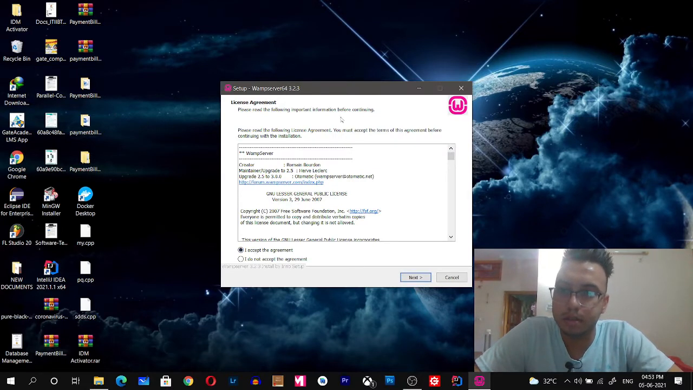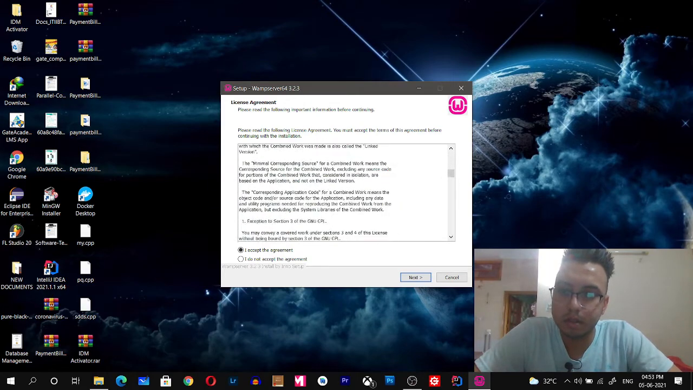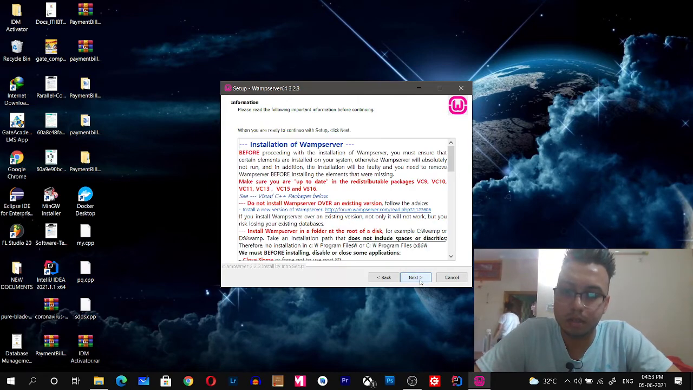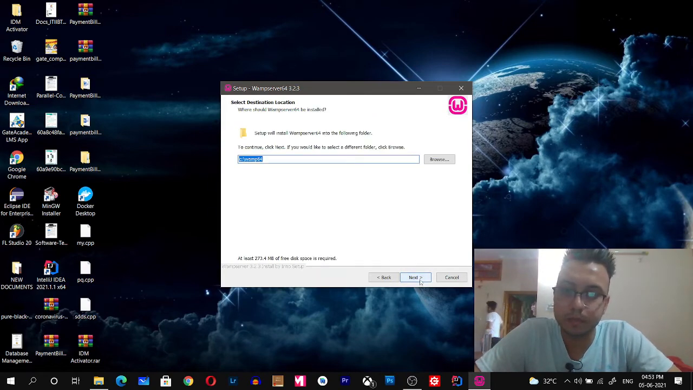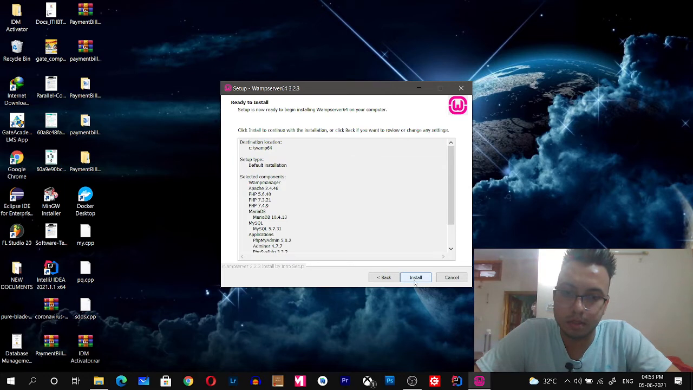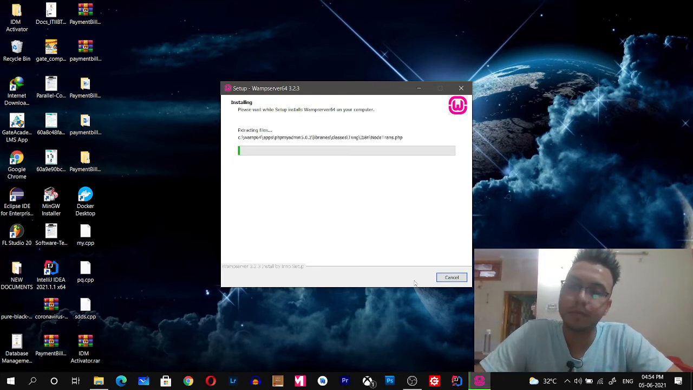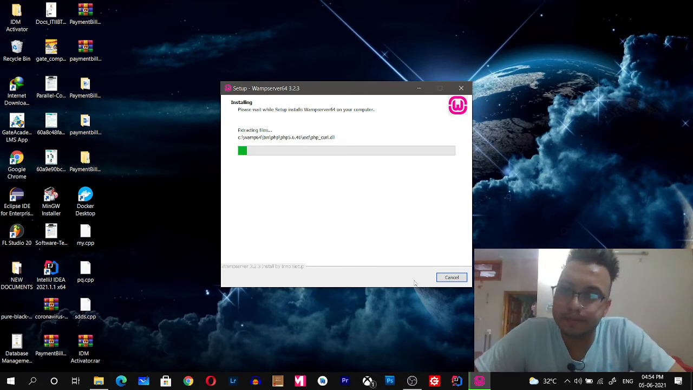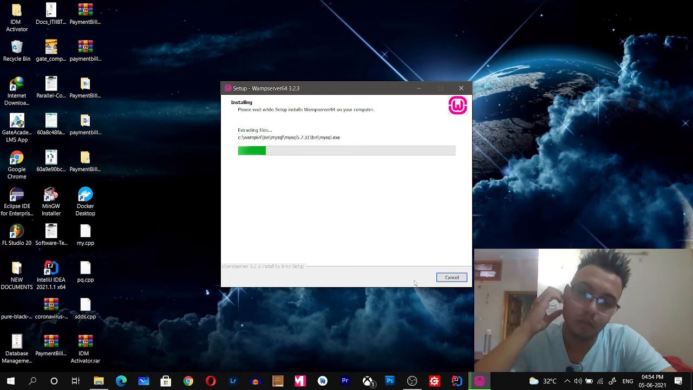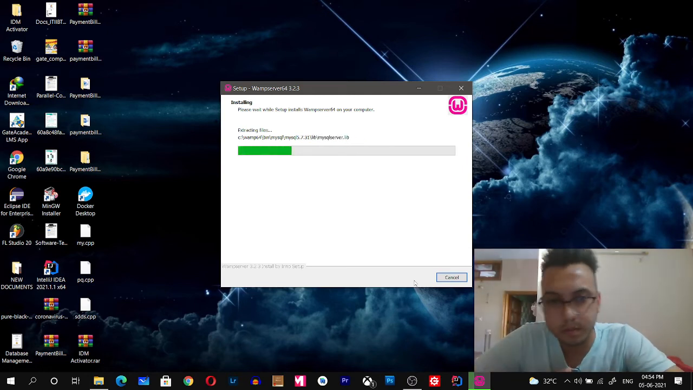Then you can read these license agreements. Click on next, then next. Choose the space, then click next. Then next, then next. It will take a little time to install. Wait for 2 to 3 minutes. After that, it will be installed in the system.